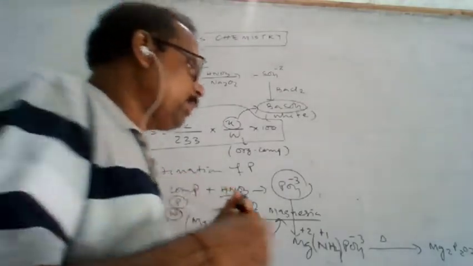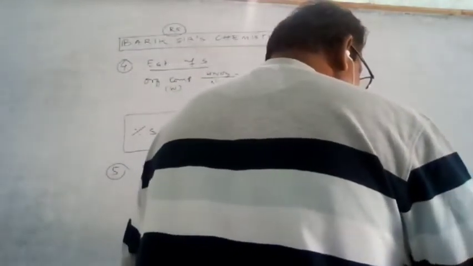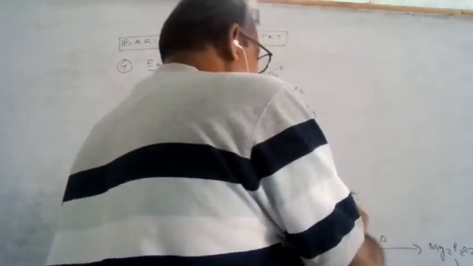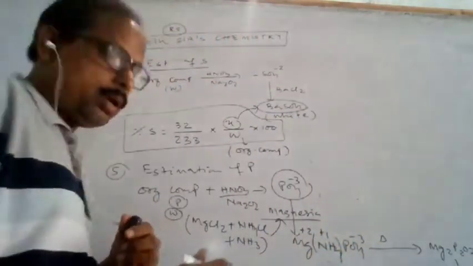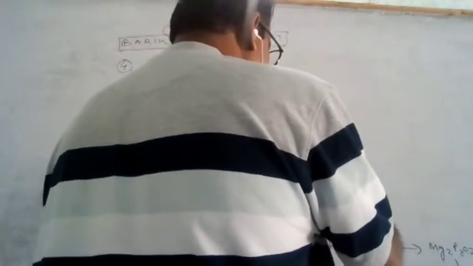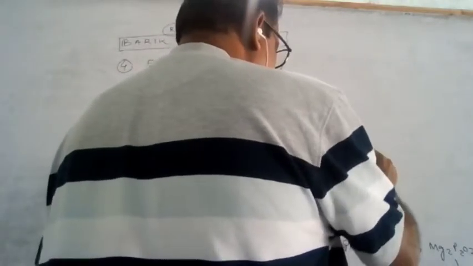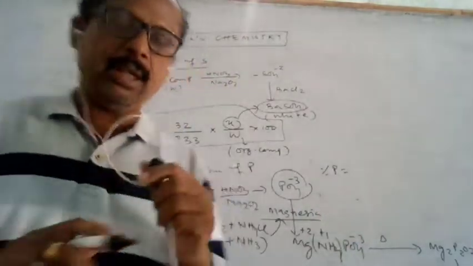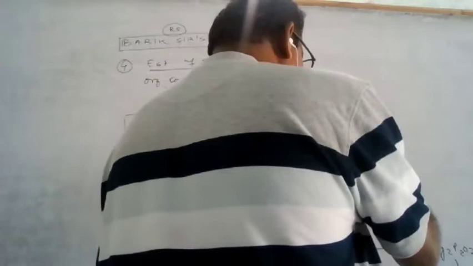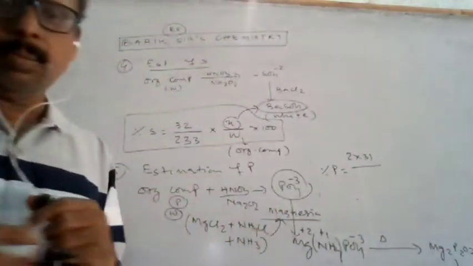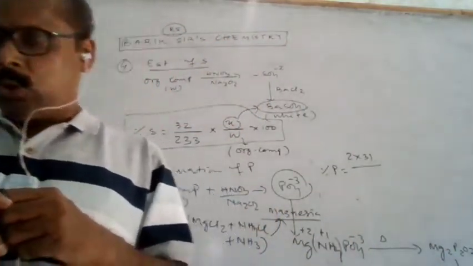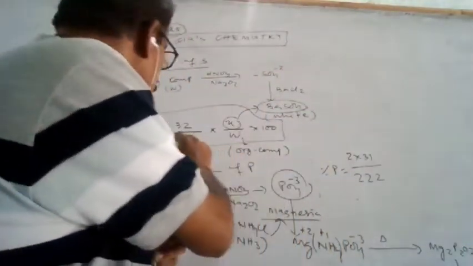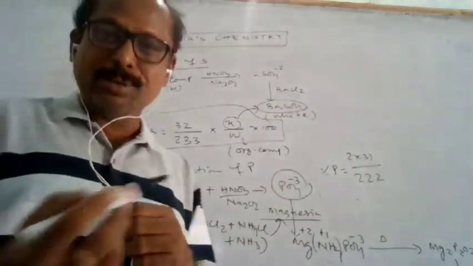From the magnesium pyrophosphate, the phosphorus can be estimated. There are two phosphorus atoms in there. So for the percentage of phosphorus, the atomic mass of phosphorus is 31, and 2 phosphorus units are there. So that is 2 into 31 by the magnesium pyrophosphate, Mg2P2O7. The molecular mass is 222. Remembering it will be easier.